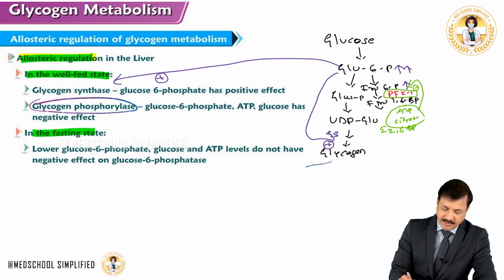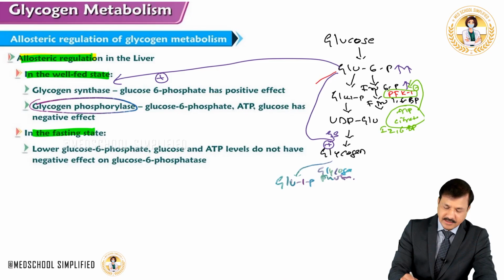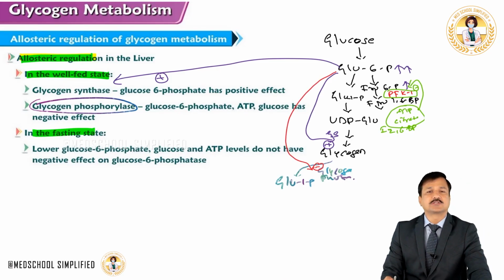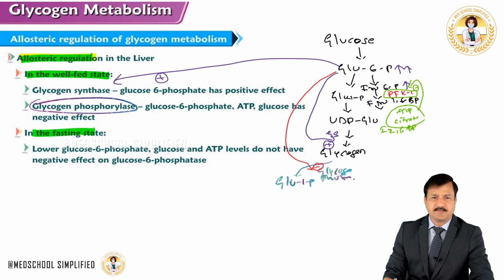So glycogen degradation into glucose 1-phosphate under fasting condition is done by glycogen phosphorylase. That's the main enzyme there. And glycogen phosphorylase is negatively modulated by glucose 6-phosphate. Now that makes sense here, right? You can't run two opposite pathways at the same time.